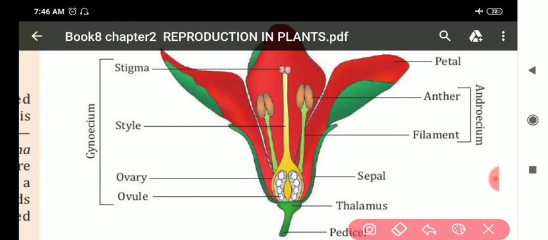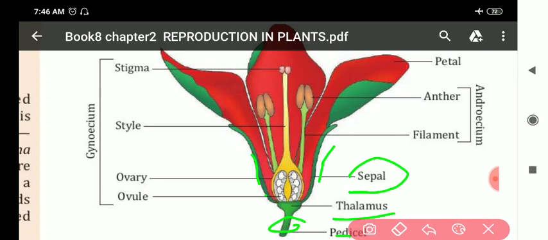This diagram is the diagram of a bisexual flower. You can see in this diagram small leaf-like structures, known as sepals. The whole flower is attached to the thalamus, and the flower is joined with the stem by the pedicel.